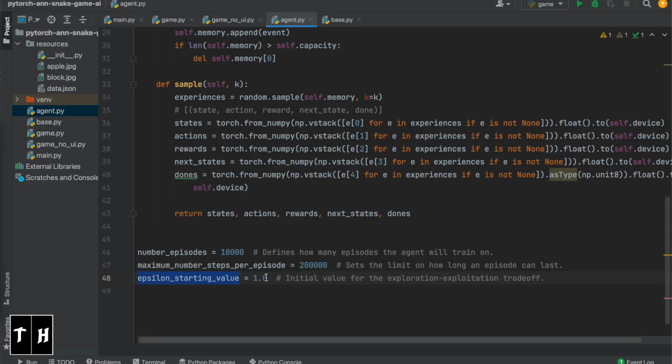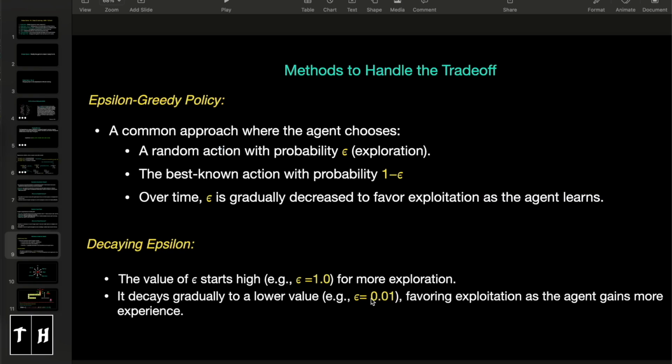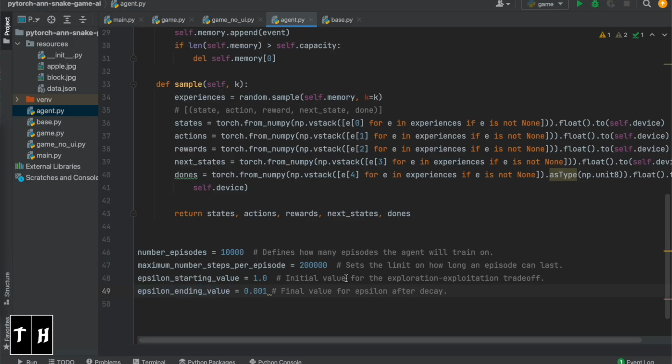Our epsilon starting value would be 1 and the epsilon ending value 0.001. Here it is 0.01, but we'll go with 0.001. Now next is the epsilon decay value. We are going with 0.9995, the rate at which epsilon decreases over time.